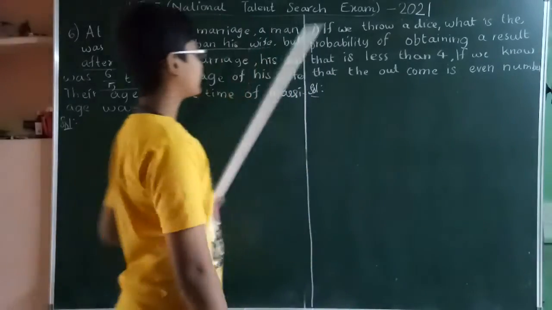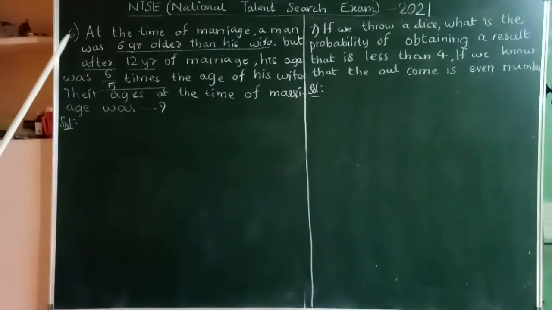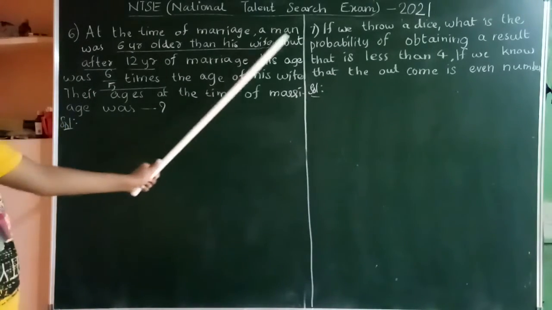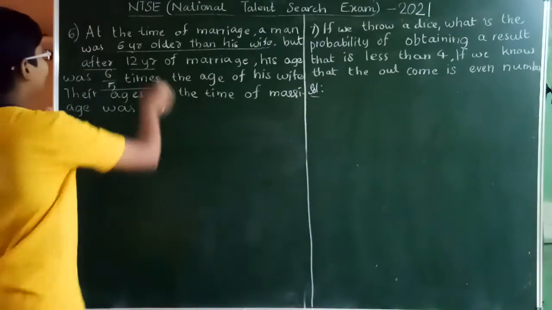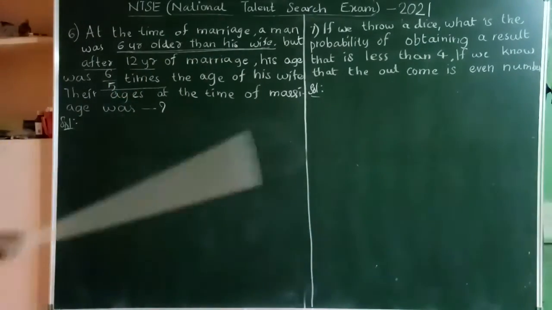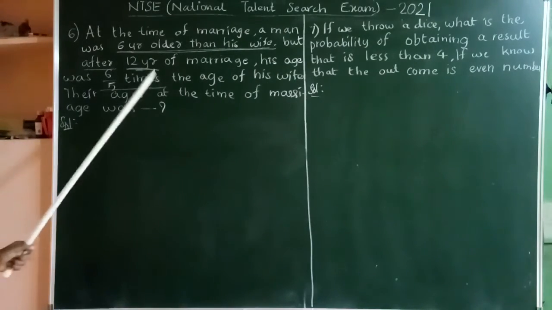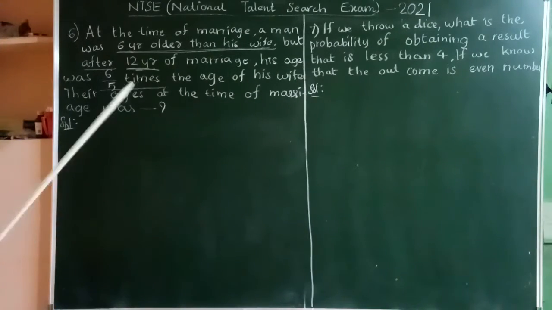Now we are going to see some other problems from NTSE 2020 paper stage 1. Sixth question: at the time of marriage, a man was 6 years older than his wife. But after 12 years of marriage, his age was 6 by 5 times the age of his wife. Their ages at the time of marriage were how much?